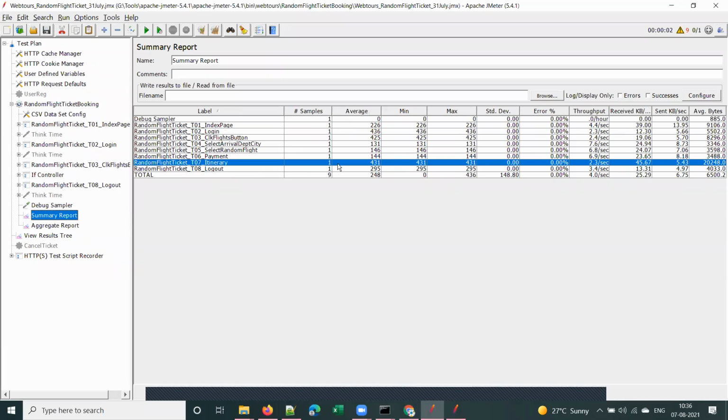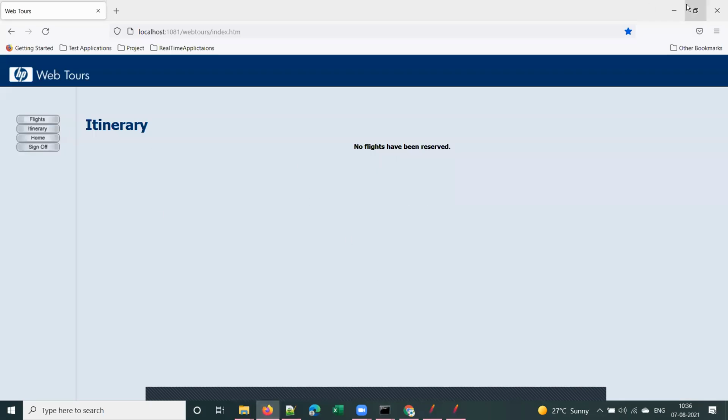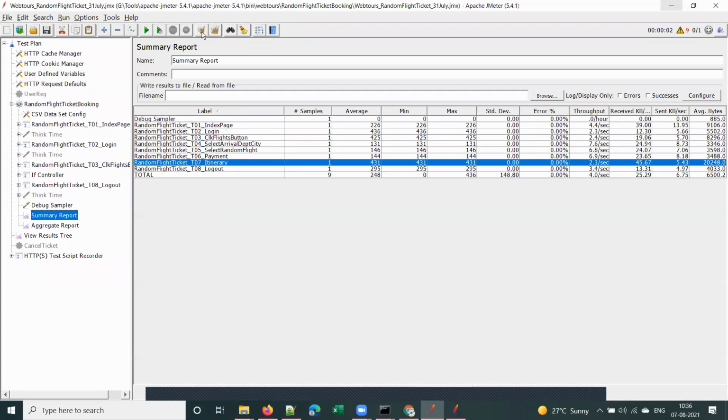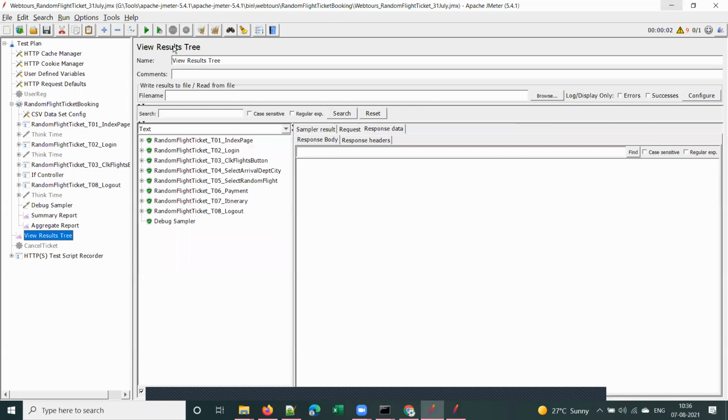Do you remember, the itinerary page was taking more time? It took 431 milliseconds. Now let's see. I have deleted all the tickets in the itinerary page. Let's see if there is any difference, and if that is faster.